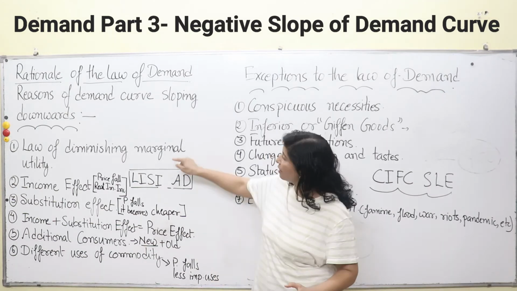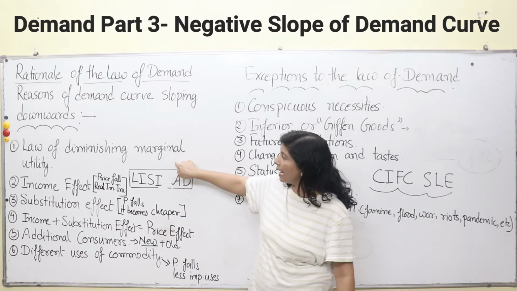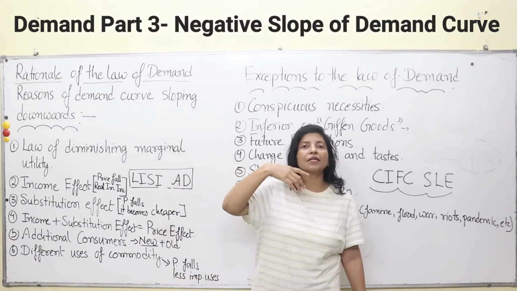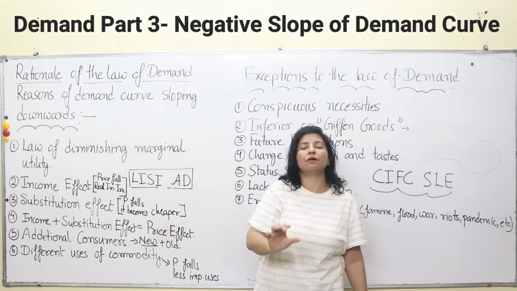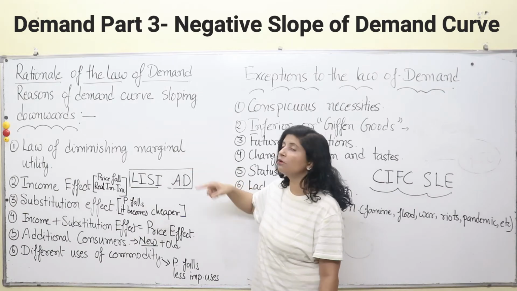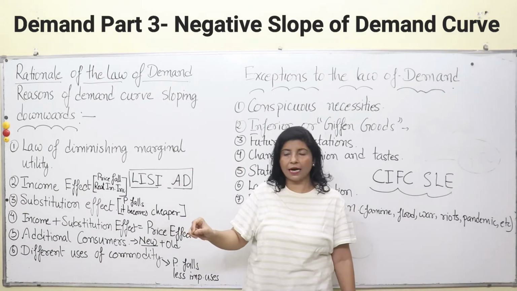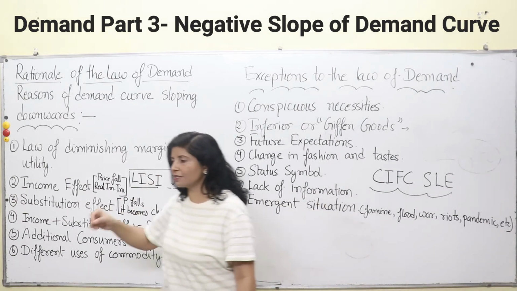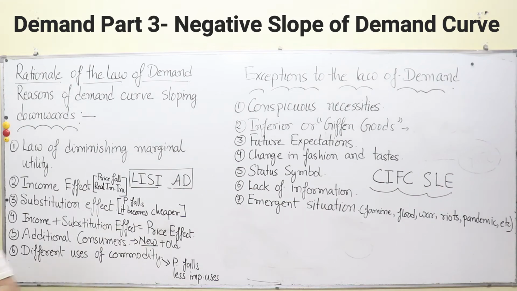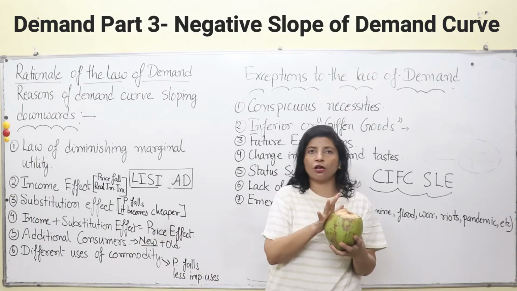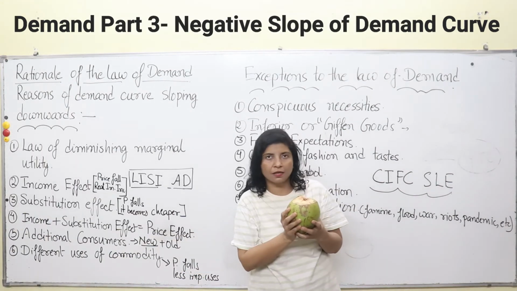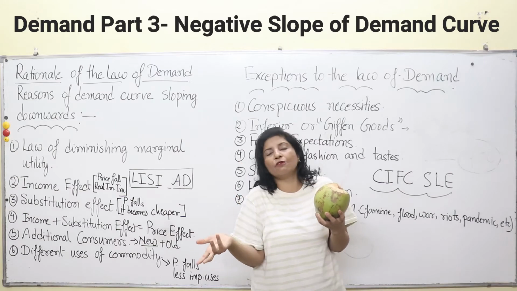How? I'll tell. And one thing I forgot to tell over here, that when you want to purchase an additional unit of the same commodity, you will be ready to give less money for that. You will not pay the same amount. Take for example this nariyal pani, this coconut water. If the first nariyal pani cost me 100 rupees, then for the second one I may pay only 80 rupees.